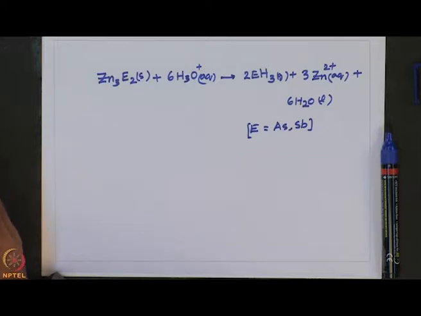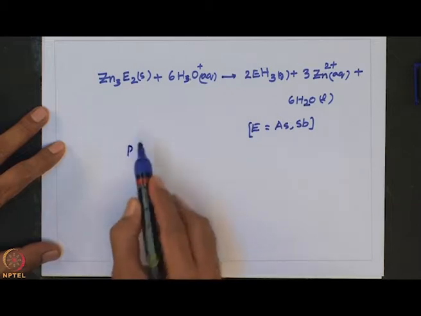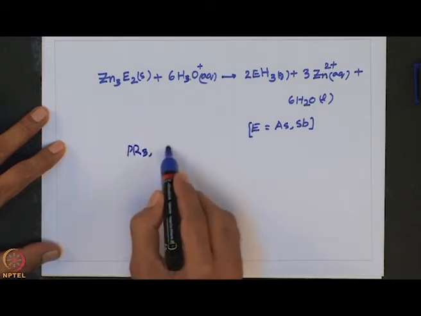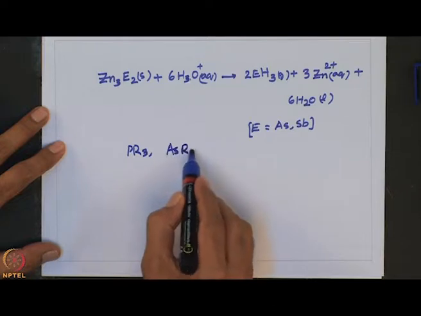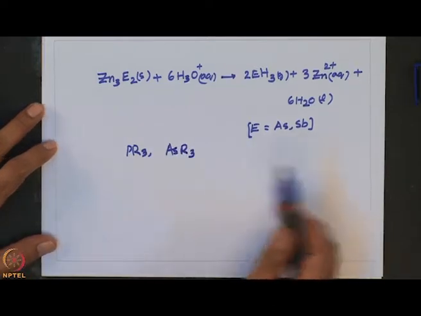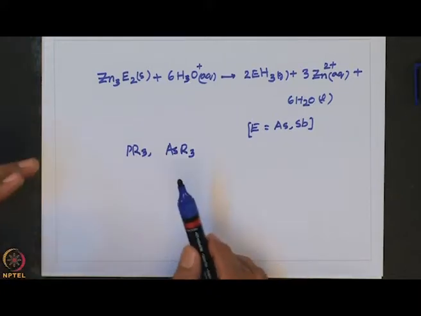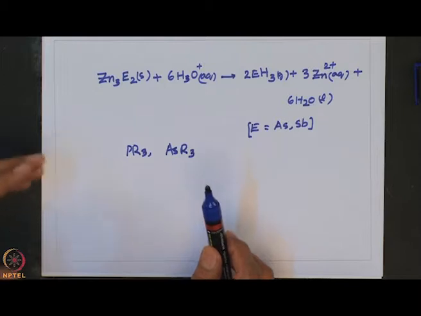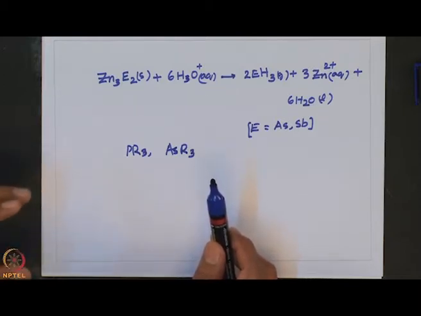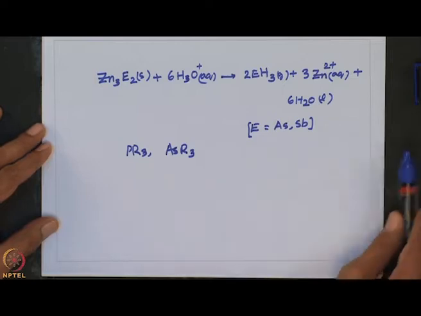As I said, much more stable organic derivatives such as tertiary phosphines and tertiary arsines can be conveniently prepared by treating phosphine with the corresponding metal reagents, or one can take phosphine and convert that into sodium salts, and that can be used with appropriate aryl or alkyl halides.